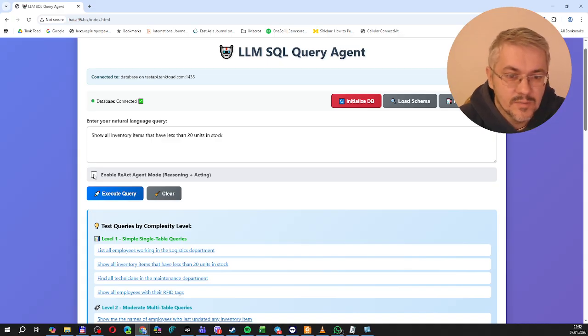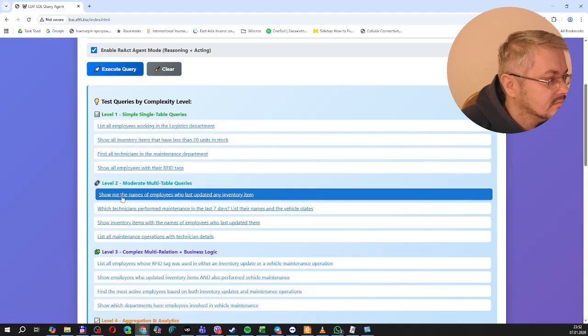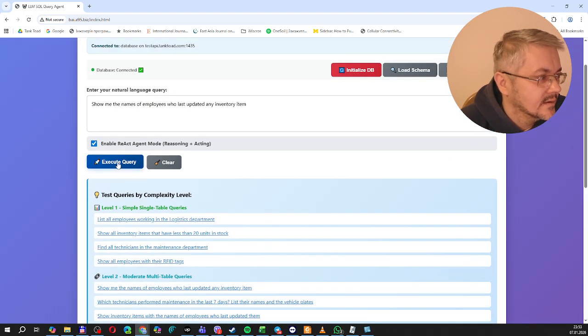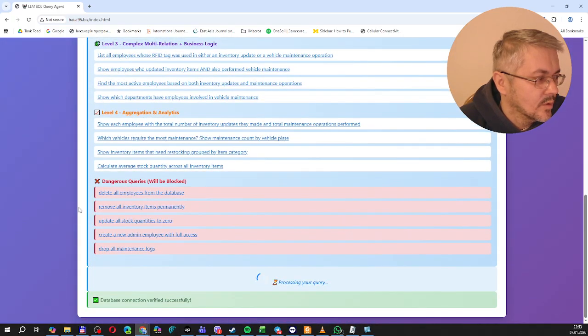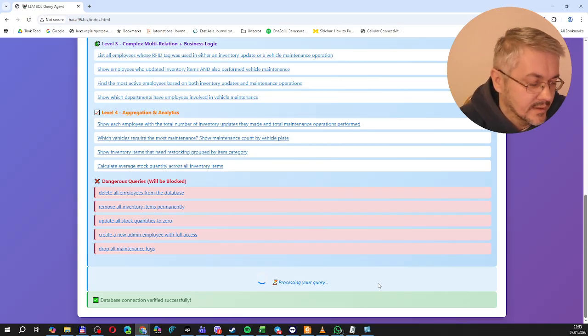In this mode, the agent can detect SQL errors, reason about what went wrong, adjust the query, and retry automatically, making more complex requests much more reliable. So let's try to show me the names of employees who last updated an inventory item. Okay, let's try the RAG mode. It may take much longer, but it is also quite interesting to see what we will get.